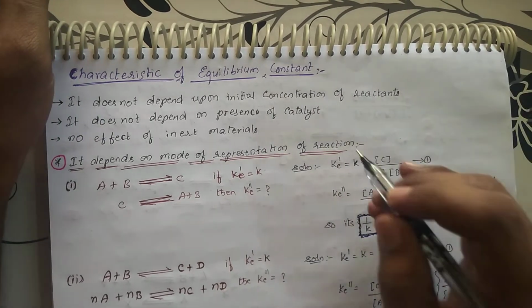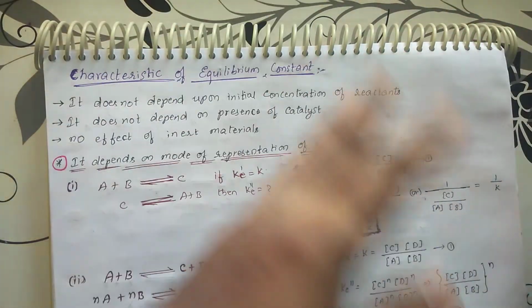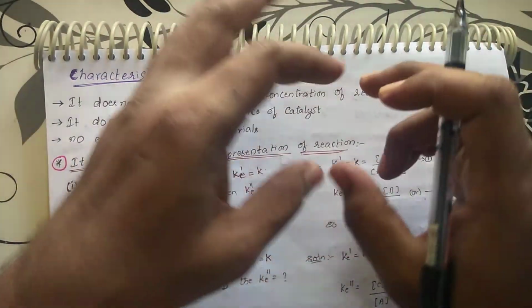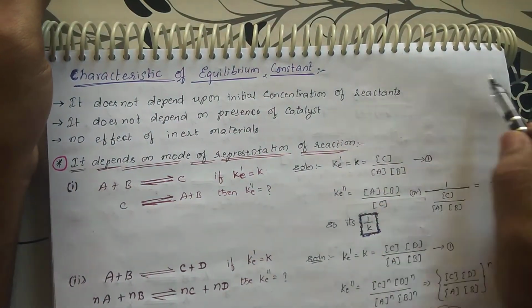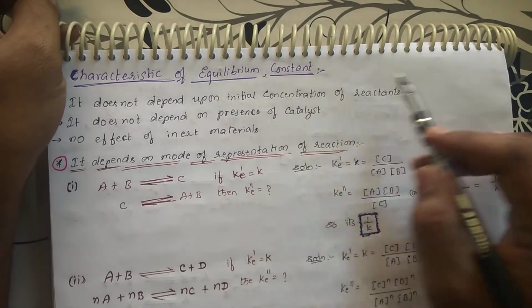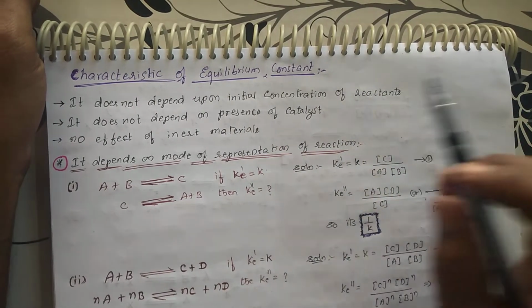See, yesterday itself I mentioned one reaction, N2 plus 3H2. You take this one as 5 moles, this one as 6 moles, and you will get the equilibrium constant at a particular instant. That ratio will be constant, right? But the amount you take initially will not affect it; it does not depend upon the amount of the reactants.